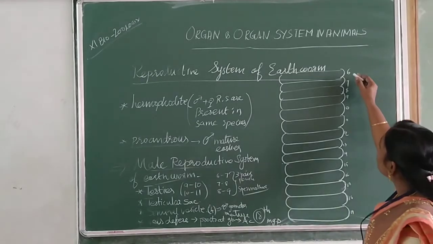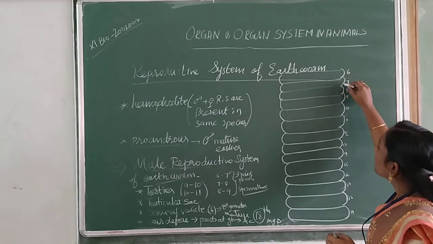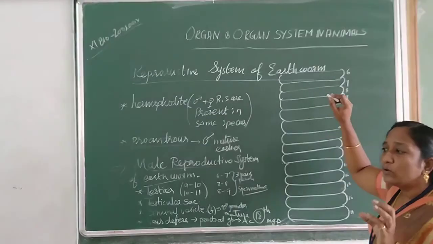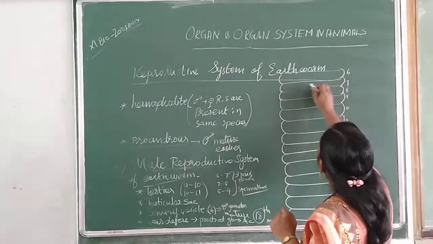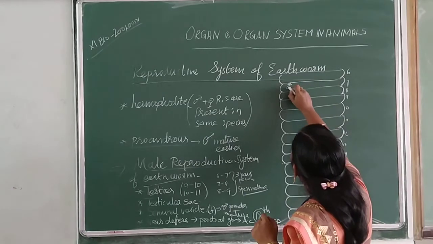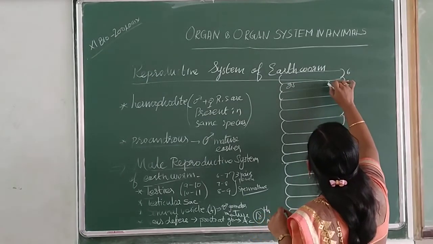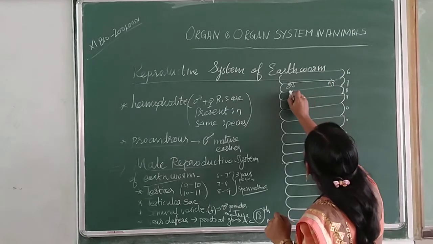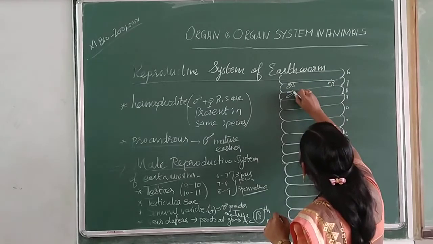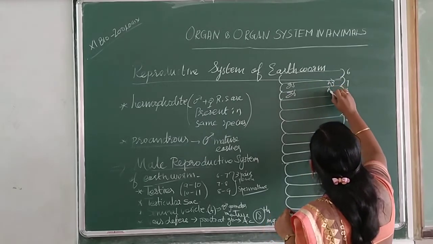From the first one, I already said that between 6 and 7 there is a pouch-like structure called the spermatheca. So let's draw the spermatheca here. Children, take a note and draw along with me.